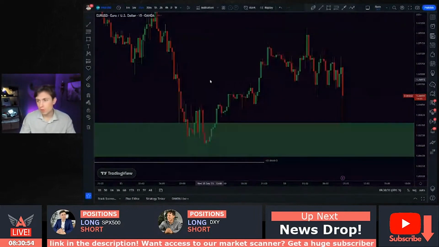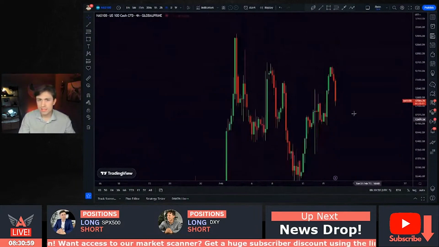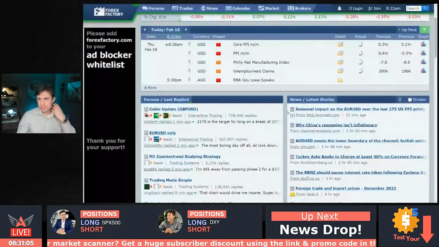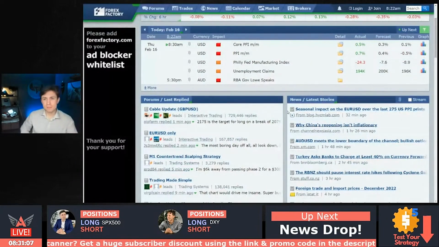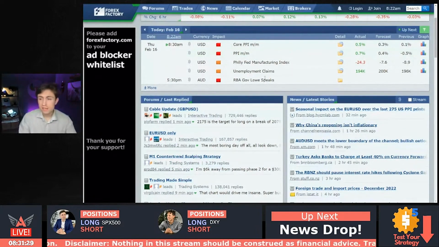How about the NASDAQ? NAS 100 making a quick move to the downside here with PPI numbers. And now let's see if we can get an update on that number. So we're going to refresh the data here and see what we've got. So we've got higher than expected PPI. Again, following suit to our CPI numbers this week, PPI numbers, which are more on the business and services side of inflation, we're seeing 0.5% in core compared to the 0.3% forecasted, and 0.7% actual compared to the 0.4% forecast for PPI month over month. Wow, that is quite the beat. Or I'm sorry, it's technically a miss, right?